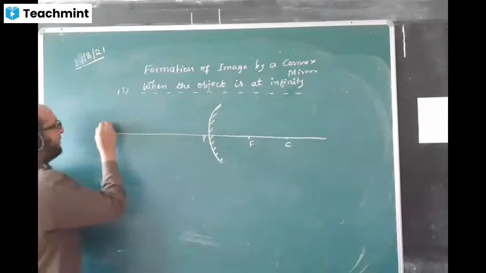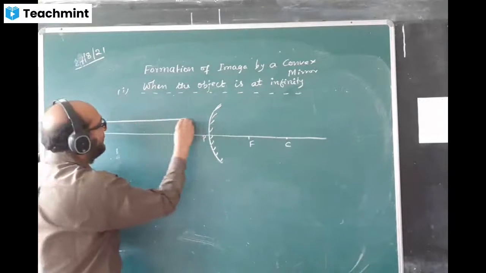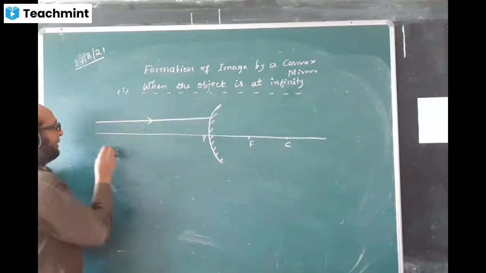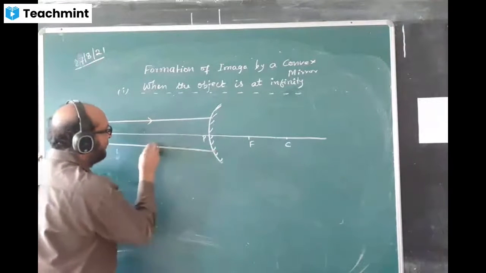The object is at infinity, so the rays will come parallel. First line is drawn like this. One line above it, and one line you can draw below.